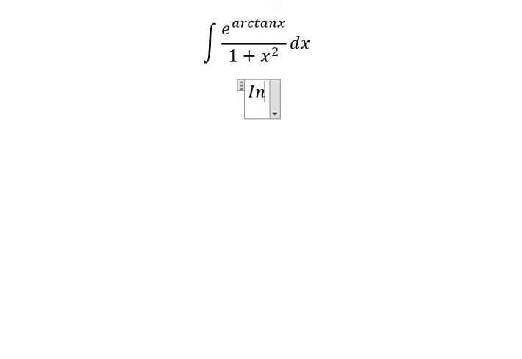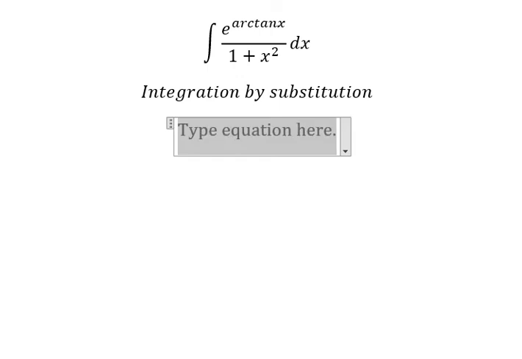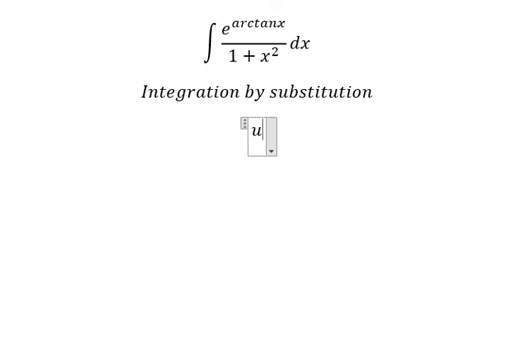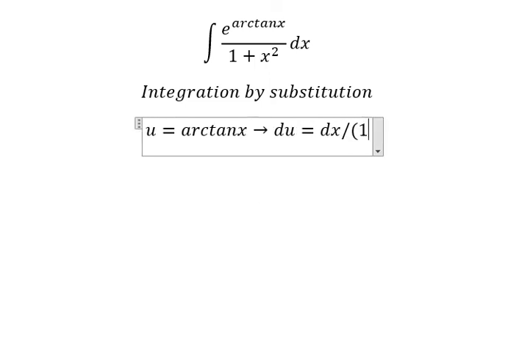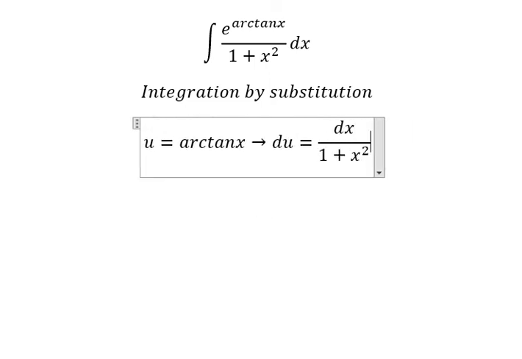We need to use integration by substitution. So I will put u equals arctan x. So we need to first take the derivative of both sides. So you get du equals 1 over 1 plus x squared dx.